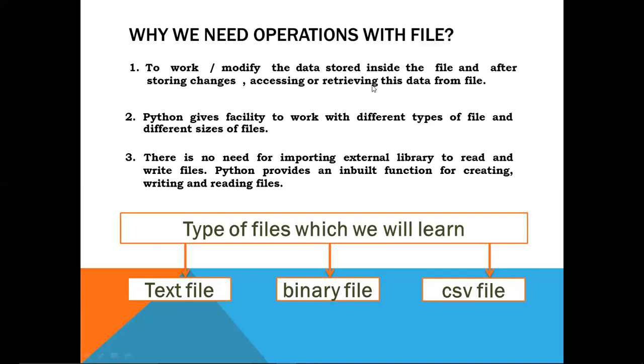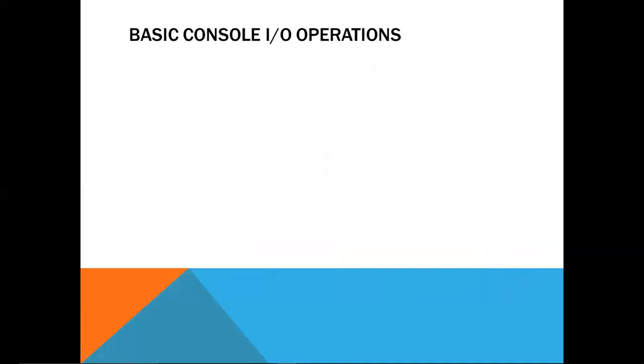Now, the types of files which we will learn. Basically, we will learn three types of files: text file, binary file, and CSV file. Let us see first what a text file is, what a binary file is, and what a CSV file is. When we work with a file, as I said, we can read a file, we can change the data, and we can save it again into the file.